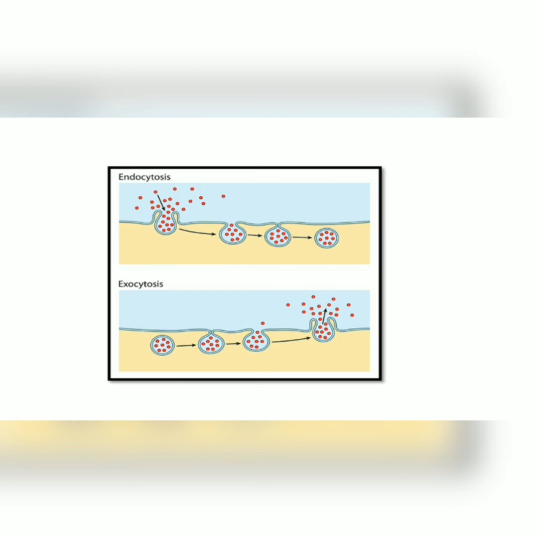First, the cell membrane invaginates, it moves inward, it forms a pocket-like structure, then it deepens and forms the vesicle, and then this vesicle separates from the cell membrane and moves completely into the cell. In exocytosis, the vesicle is formed in the cell, then it attaches to the cell membrane, then the molecules are expelled completely from the cell.